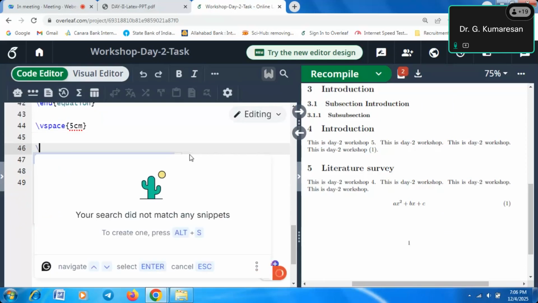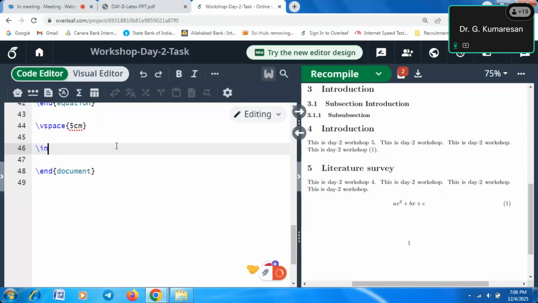Now I will write the code for uploading images. Okay, so includegraphics. This is the command for uploading images. Before writing this command, we first need to upload the image file into that LaTeX software. That is very much required. First, I will show you how to upload this figure.